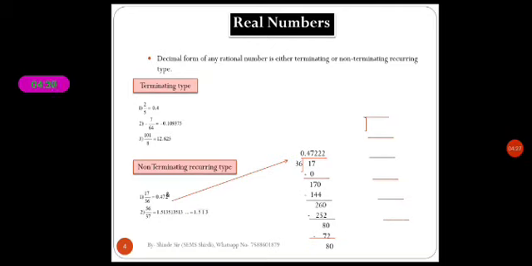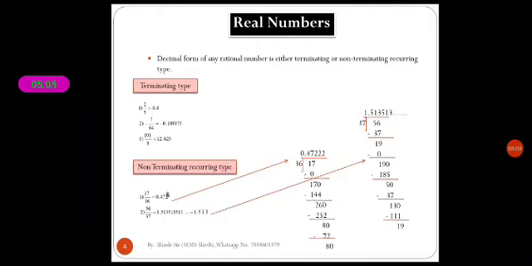Now here, 1.513 means that after the decimal point the group 513 is repeated again and again. So here we get 1.513 recurring. And how to find it? In this way: we are given 56 divided by 37, and we divide like that.